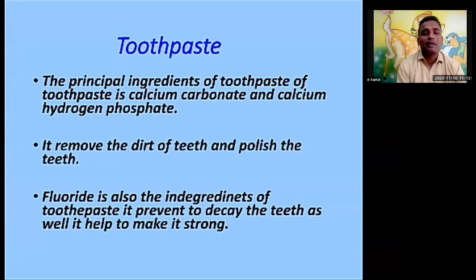Next, there is fluoride. Fluoride is also an ingredient of the toothpaste. It prevents the teeth from decaying, and it helps to make them strong. What is the use of fluoride? The fluoride prevents decay. Decay means when your teeth are getting decayed, यानी सड़न लगना, यानी दांत खराब हो जाना. So it prevents decay of the teeth and helps to make them strong.